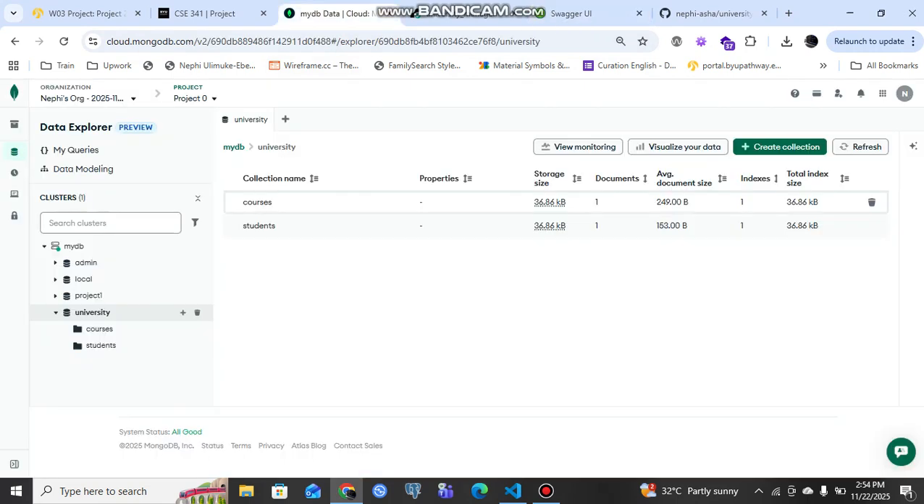So I'm also connected here to a MongoDB Atlas database in which you can see the database is university and the collections that I'll be running my CRUD operations on are courses and students. Alright, so let's switch to VS Code right here.